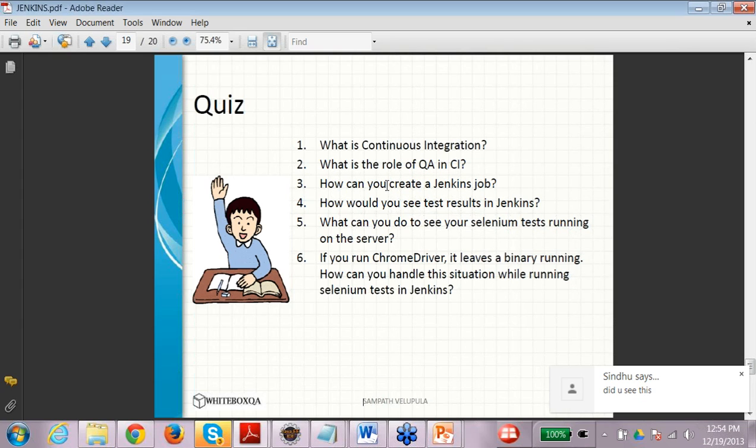What can you do to see your Selenium test running on the server? So for this answer, you have to say that you need to run Jenkins as a servlet container rather than a Windows service, right? So that should be the answer. Otherwise, if you run it as a Windows service, you will not see the test running, although you can see the results, but not the browser opening up and closing.